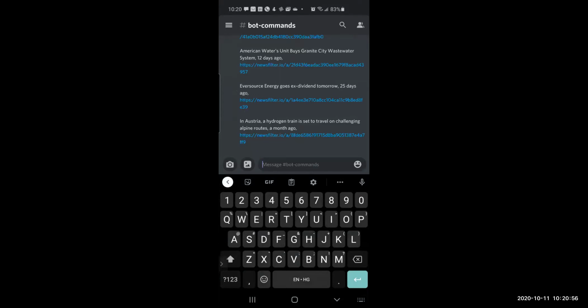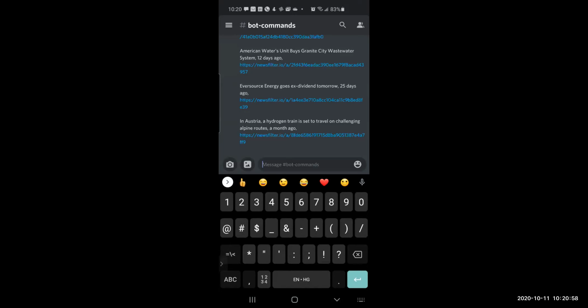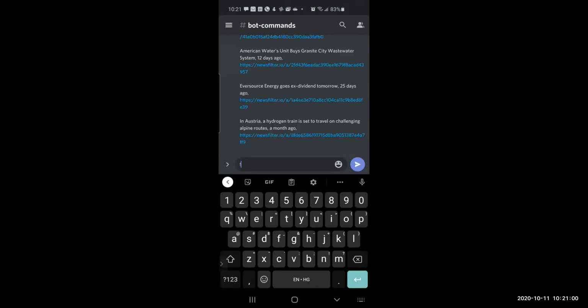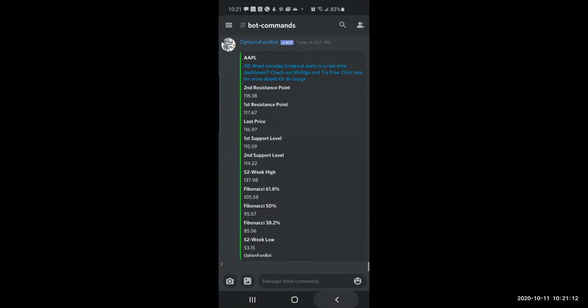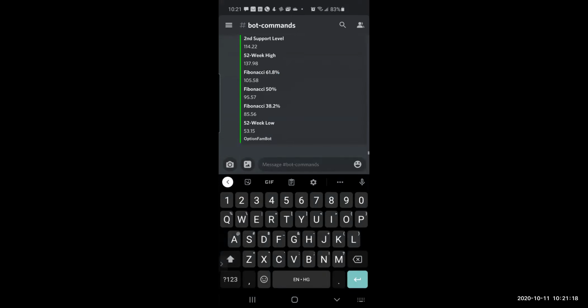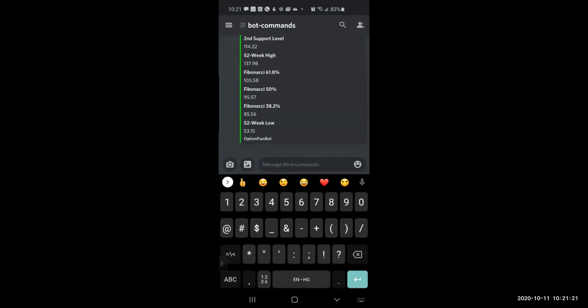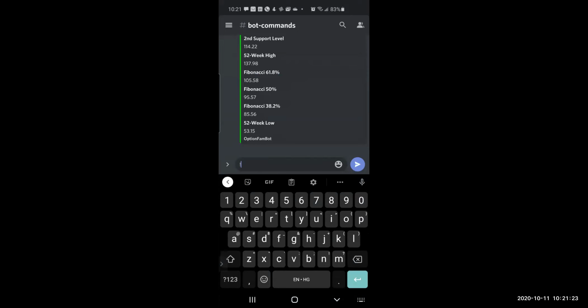For example, I don't even remember stock ticker names. Do you want to tell me one? AAPL. Apple. Double A, L. Say, or I say, exclamation. How do we know all the commands that are available?